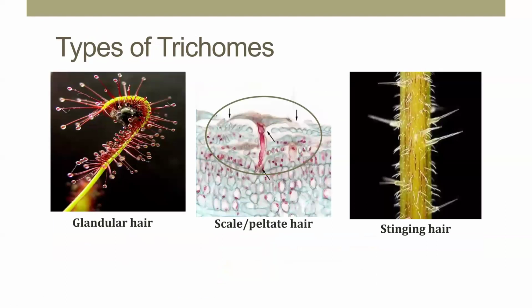The epidermal layer is composed of two types of cells: normal epidermal cells and bulliform cells. Another name for bulliform cells is motor cells.